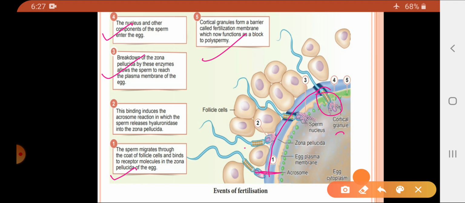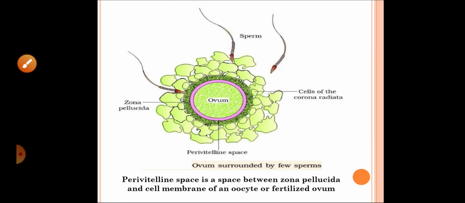Here you can see the zona pellucida layer is broken down. Then the components of the sperm enter inside the egg cell, and finally the cortical granules form the fertilization membrane, which prevents polyspermy. So these are the various events which occur at the time of fertilization.